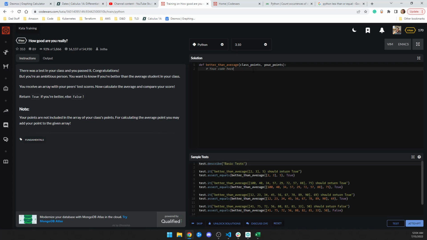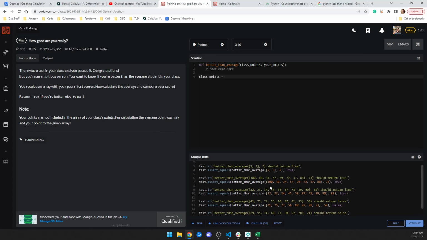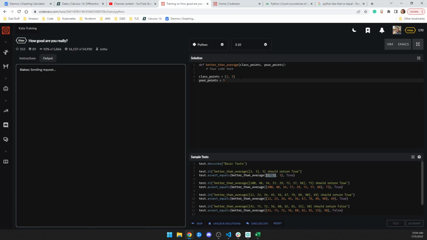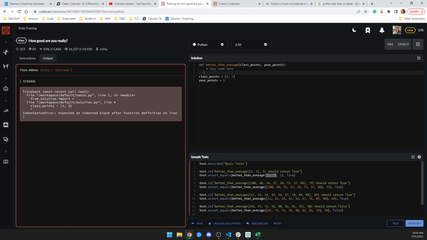Okay, so first thing I'm going to need is an array of class points, and we can see here that they have some tests that they're going to run this against. So here is the array, 2 people. It starts out small, and then your points equals 5. Now we already know that this is true, but we want to code that. So for testing purposes, I could print that, but we're not going to.